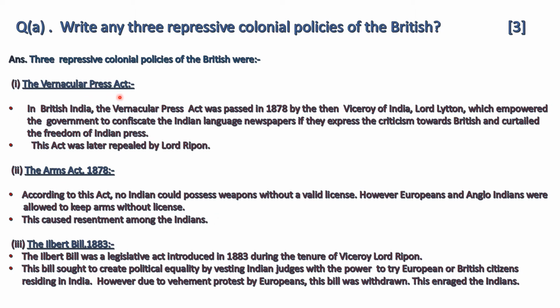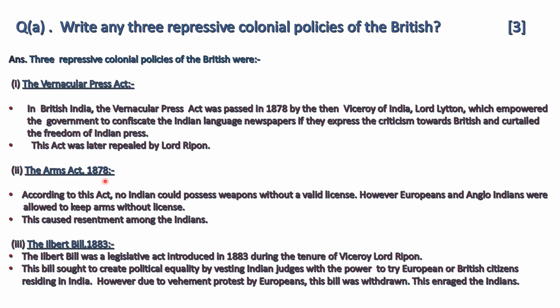The Vernacular Press Act. In British India, the Vernacular Press Act was passed in 1878 by the then Viceroy of India, Lord Lytton, which empowered the government to confiscate Indian language newspapers if they expressed criticism towards the British, and curtailed the freedom of the Indian press. According to this act, no Indian newspaper could publish anything against the British rule. This act was later repealed by Lord Ripon.